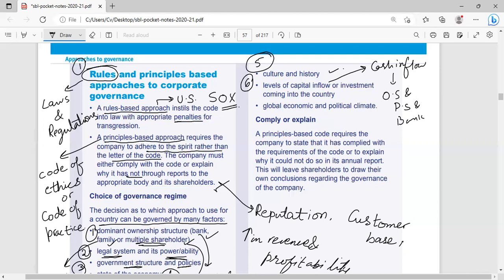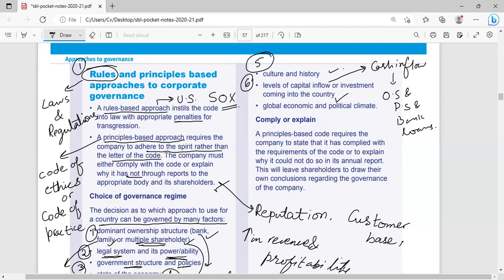Ultimately, a bank loan is utilized by a company to purchase non-current assets. So for a company, the level of capital inflows or investment coming into the country is very important. As I told you, it is linked with the state of the economy. Where there is a strong state of economy, the influx of capital and inflow of investment in the country will not compromise the laws and regulations.